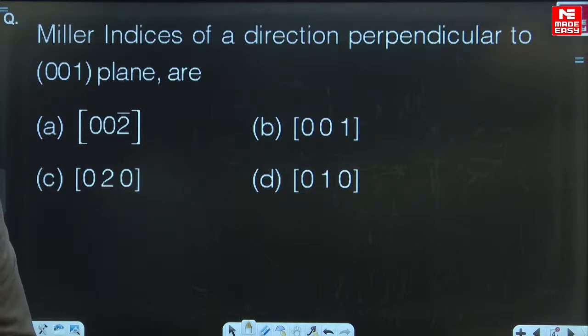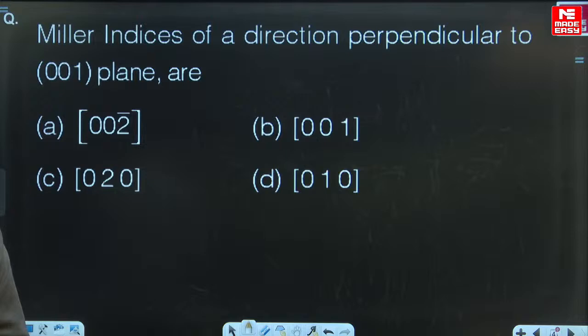Miller indices of a direction perpendicular to the plane 0, 0, 1. Good, good, good. People are trying. Some people have given B. Ghanta Prasad Naidu has given D. No. Utkarsh Singh, C, comma D. No.